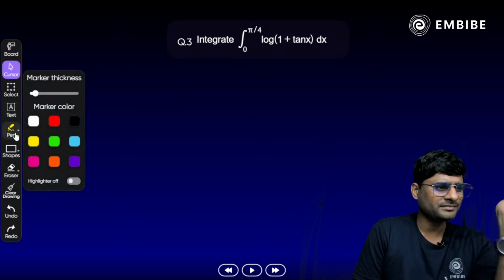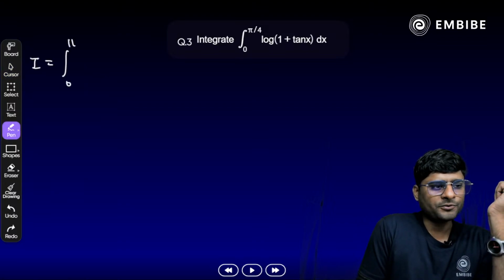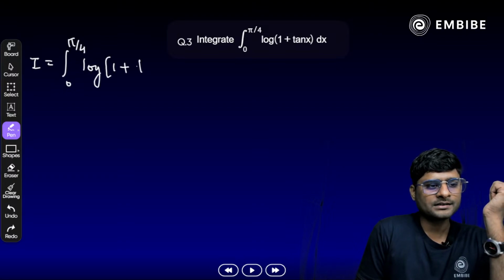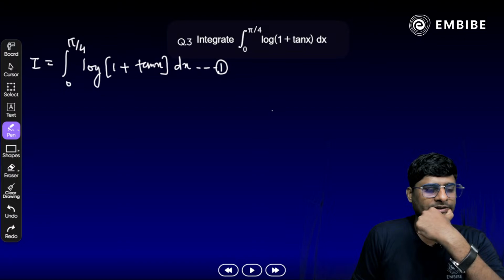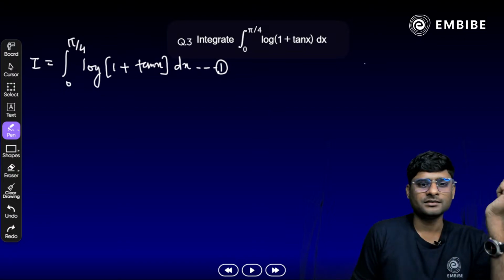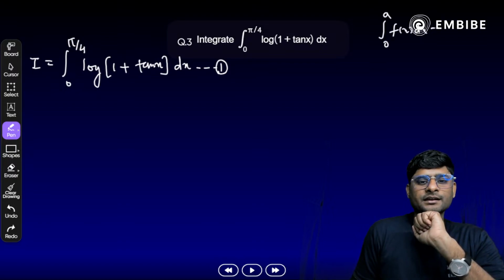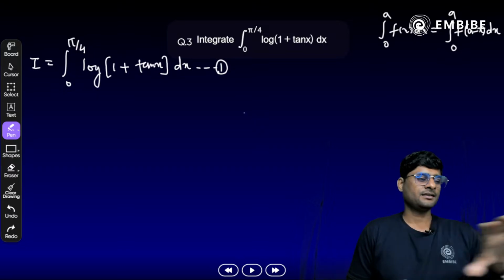Okay, so let me solve here. Let I be equal to what? Integral from 0 to pi by 4 of log of 1 plus tan x dx. That should be taken as equation number 1 here. Now, what is king property? Yes, if we have integral 0 to a of f(x) dx, it should be written as integral 0 to a of f(a minus x) dx. Correct? So let's apply it here.